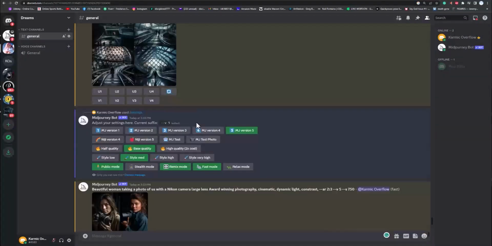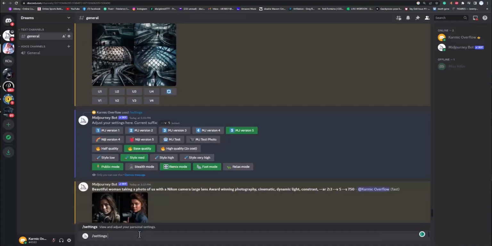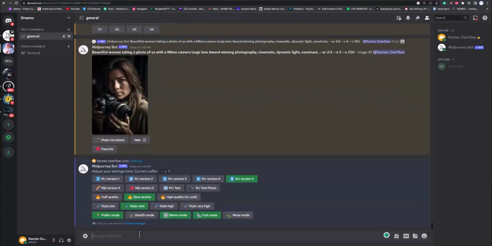So the first thing you do is type settings. So you hit backslash, hit settings like that, hit enter, enter again. This will bring up the settings. You want to make sure you're on, click here, because it might be defaulted to here. So click that so you're on Midjourney 5. Everything else is probably fine. You can also try this one out.